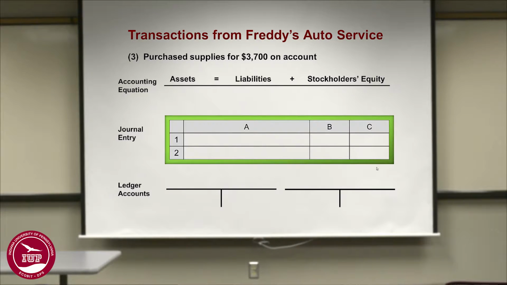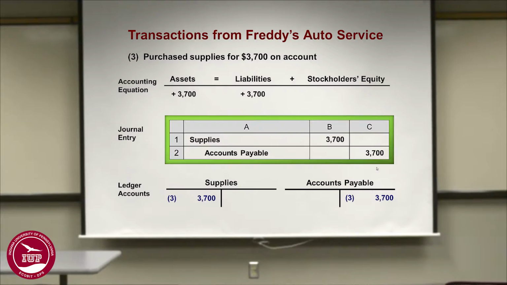Transaction number 3, you purchase supplies of 3,700 on account. That is, you did not buy it for cash, but you have to pay someone $3,700 later on. So your supplies is an asset, it goes up. Accounts payable is your current liability, which is going up, and is credited. So two accounts that are impacted are supplies and accounts payable. So supplies is debited by 3,700 from the debit side, and the credit side 3,700 for accounts payable.